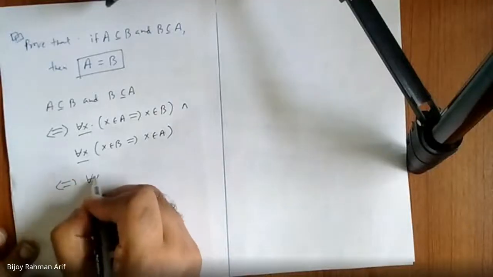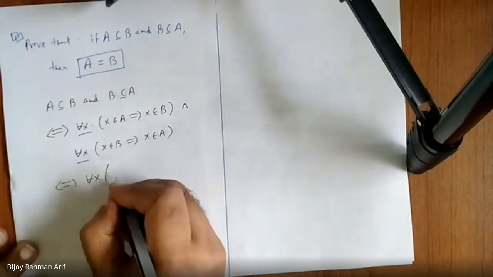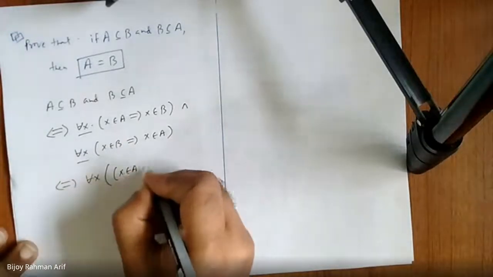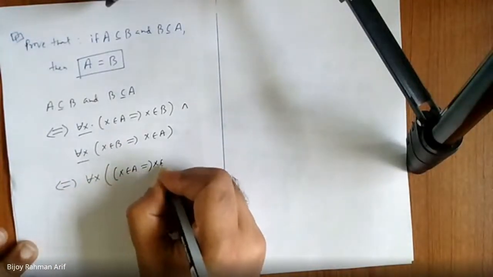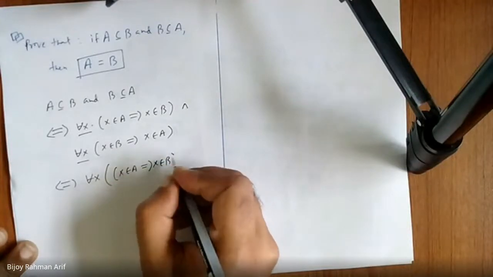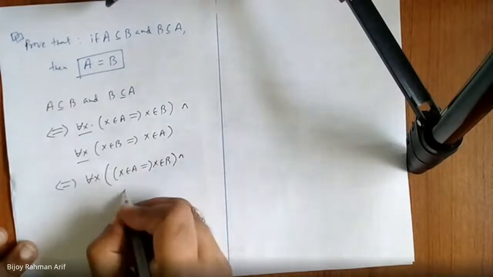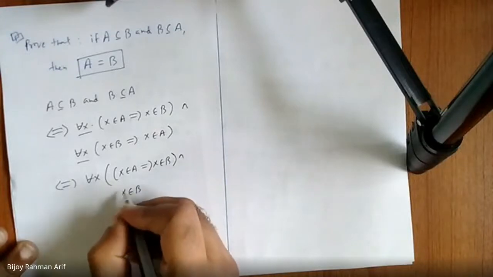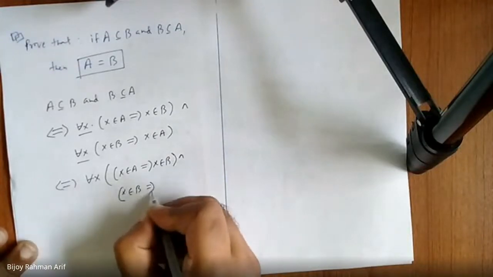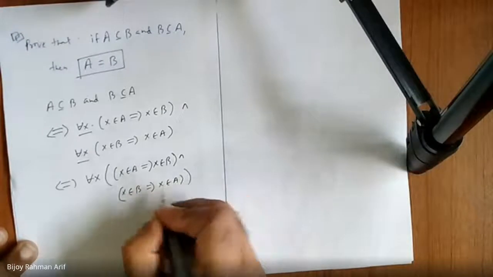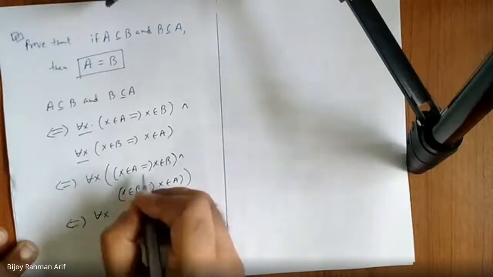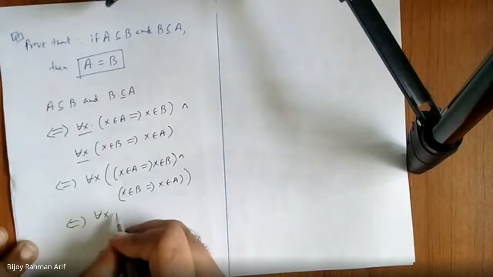Now, same quantifier. If we take the same quantifier outside, x belongs to A implies x belongs to B, and x belongs to B implies x belongs to A. Now, what is this? Bidirectional, and it's a tautology.